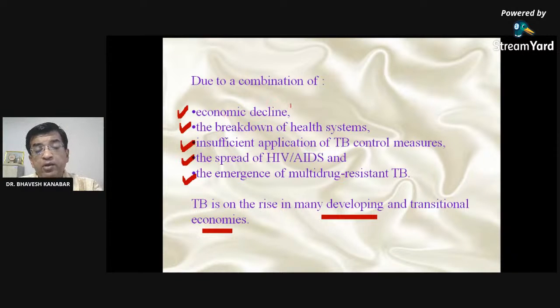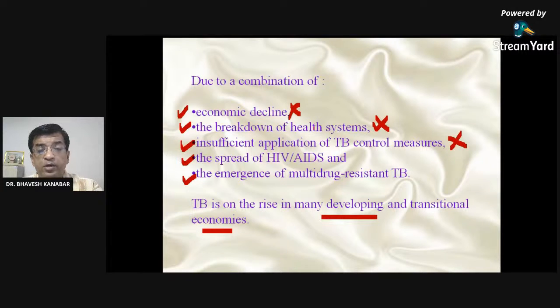Among them, I may not agree with some of the factors. Economic decline, nowadays it is not there, right? Breakdown of the health system, we cannot say that, actually our health system is strengthening day by day. Insufficient application of TB control measures, it is also wrong, right?